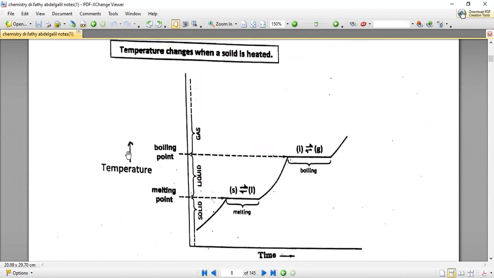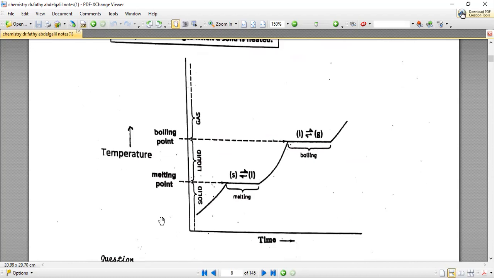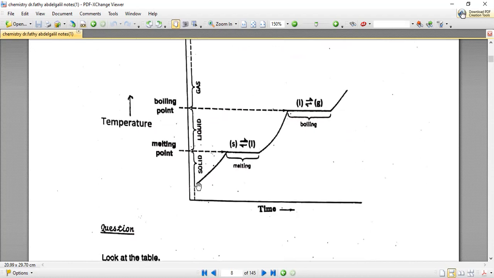Let's go to the heating curve, and this is the most important curve in our syllabus. In all our syllabus, this is a very important curve, and we can learn much from it. We have a substance that is a solid at room temperature, and as time passes and as we raise the temperature, the solid keeps on acquiring energy, and its temperature increases until we reach the first critical point, which is named the melting point.